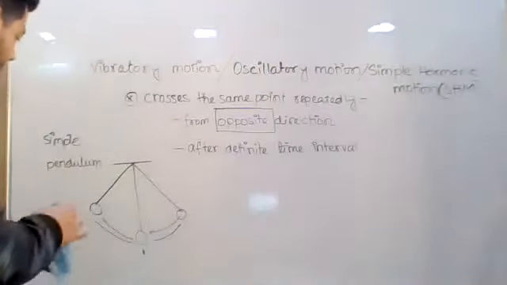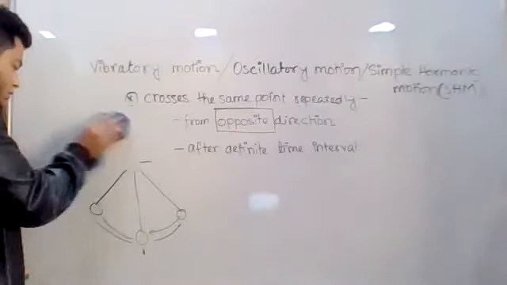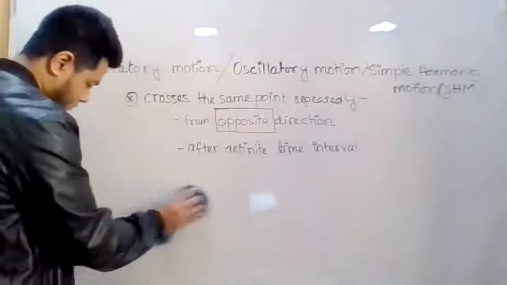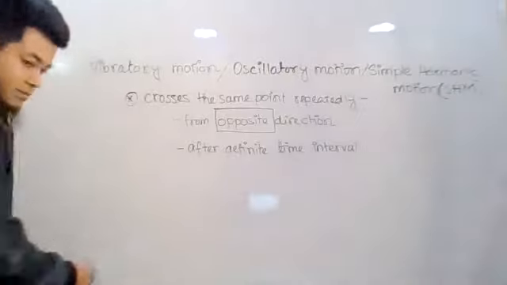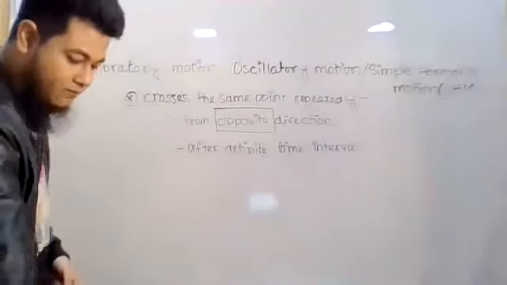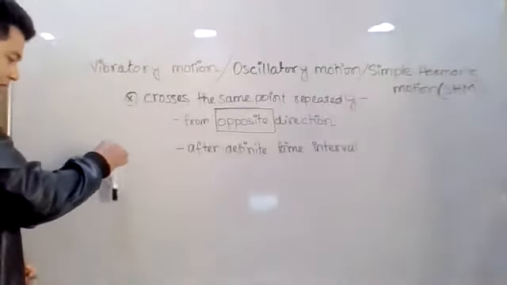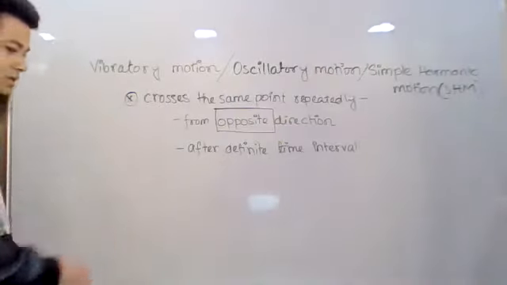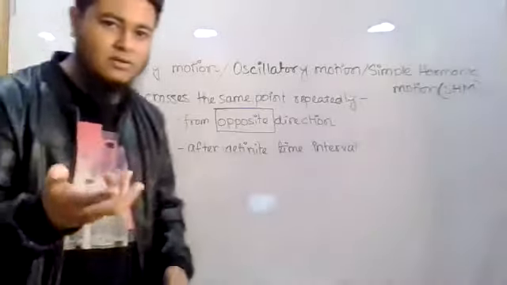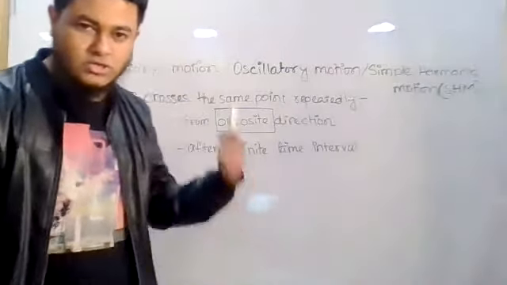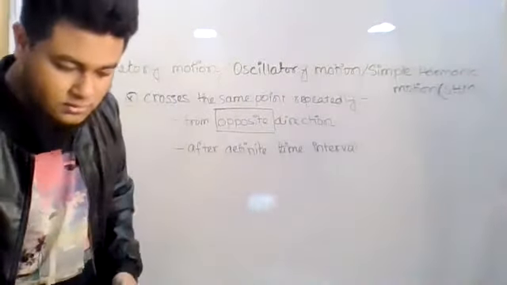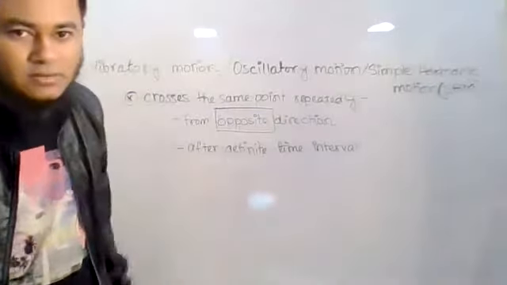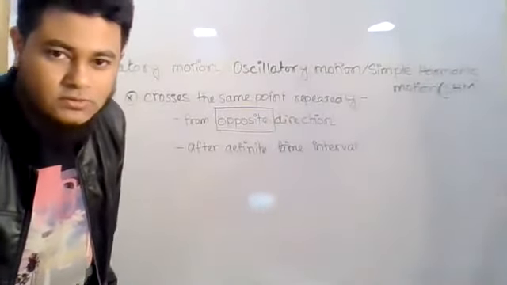The definition is written in the book, kindly go through it. Half of the time it will go in one direction, and another half of the time it will go in another direction. Actually, there is another definition of this one. Should I write on the board? I think it is better if I explain that too.